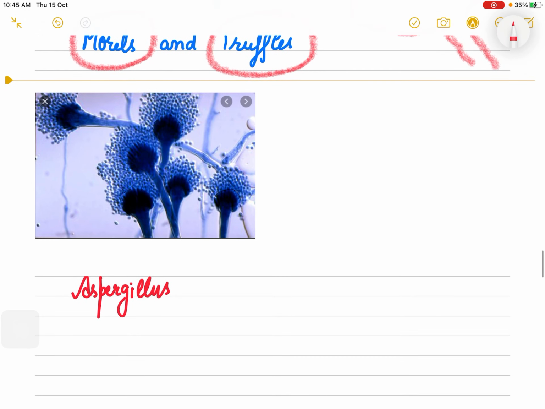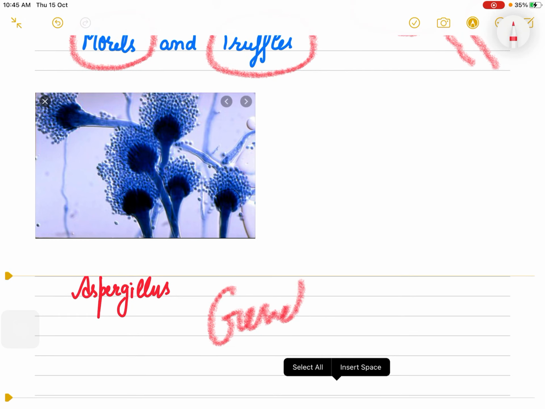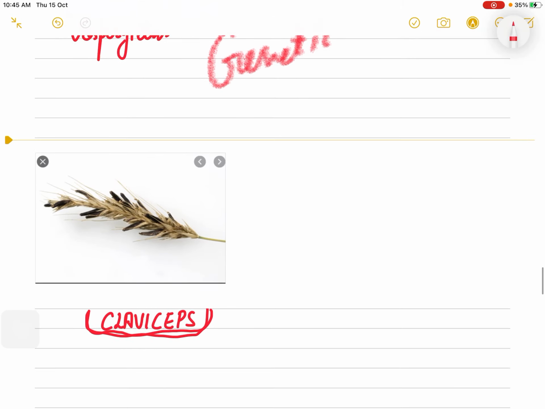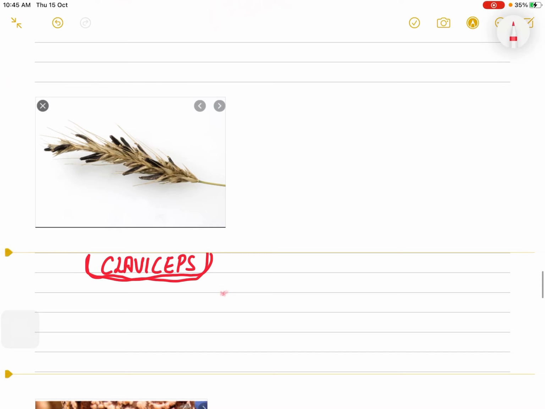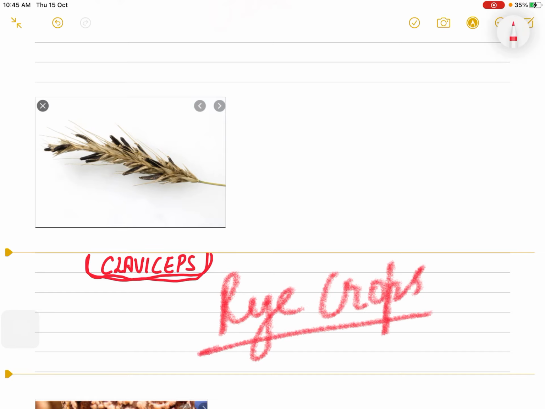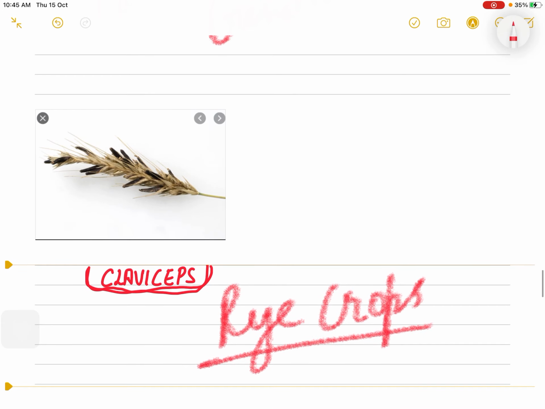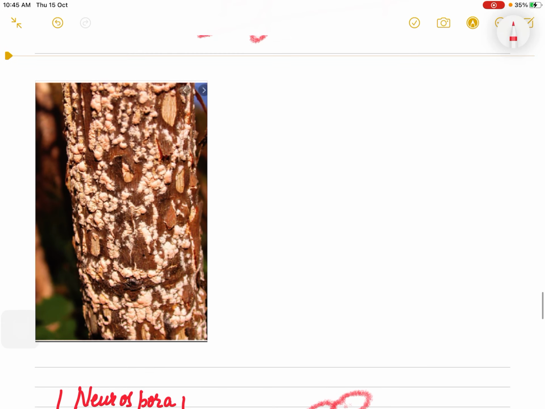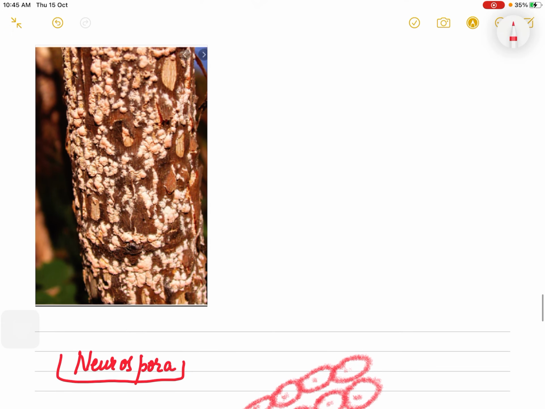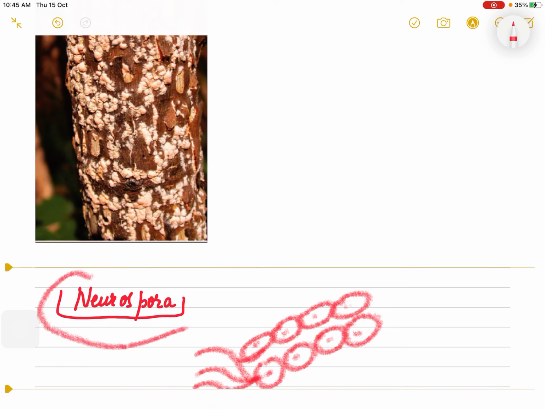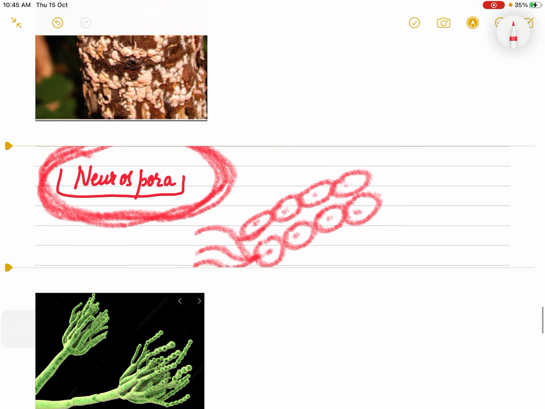Like this, as you can see, is used in genetic work by scientists: Aspergillus. Then this Claviceps is mostly observed on the rye crop, cereal crops. It can easily be seen on the tips. As you can see, this black structure is the Claviceps. Then on burnt stems, that is the Neurospora. It is also very commonly used in science work.